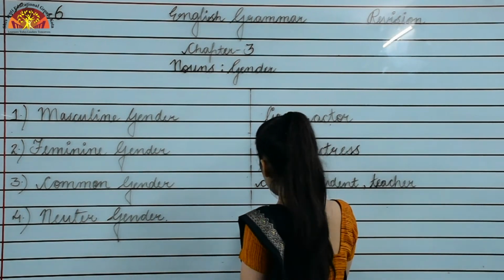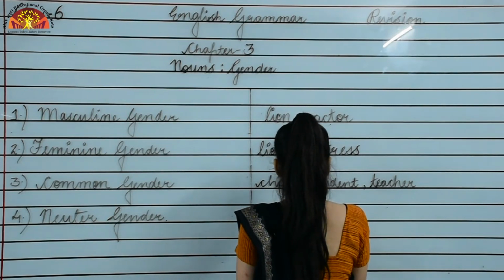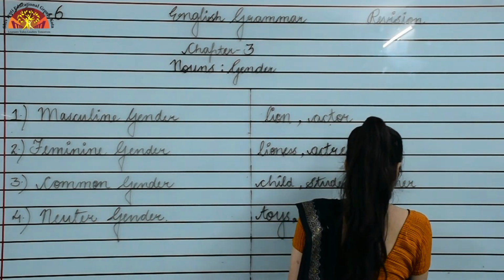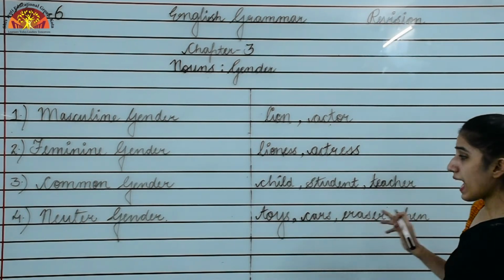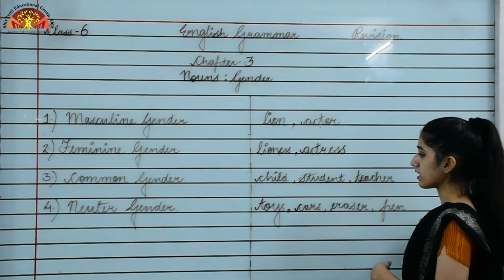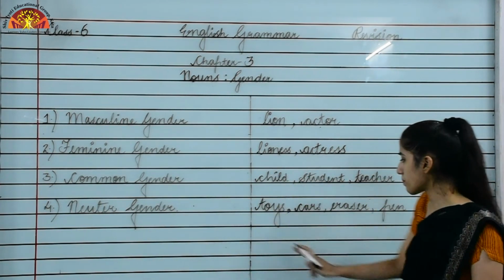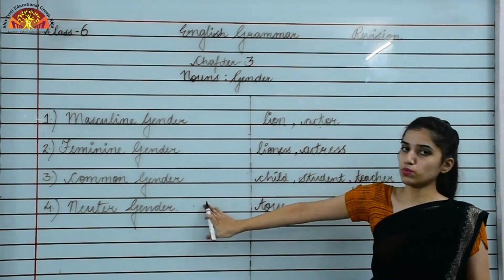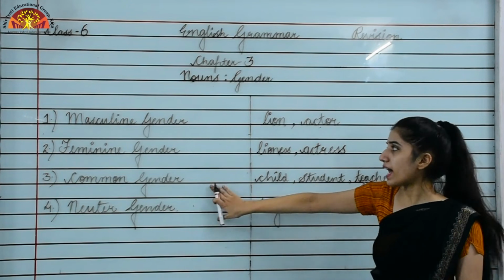Now moving to the last one, that is neuter gender, that represents non-living things. Let's see examples. Toys, cars, eraser, pen. These are what? These are non-living things, right? And they are neither a male nor a female, right? That is why they are coming under which category? That is neuter gender. So these are non-living things, and they are representing neuter gender. So these are the four types of gender, okay, and their examples.